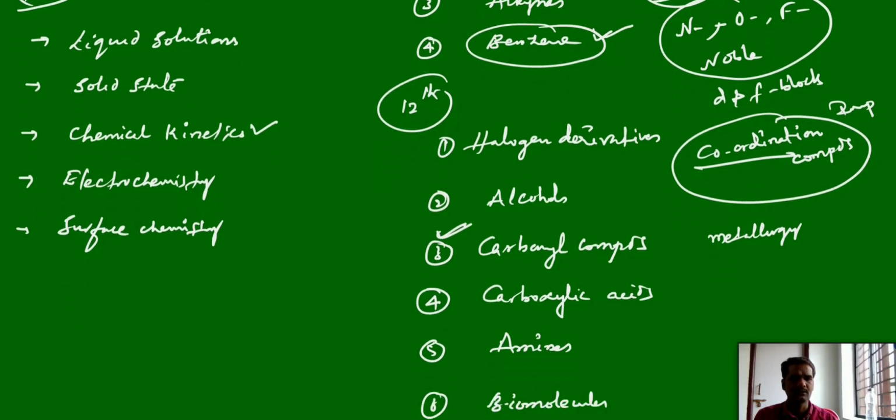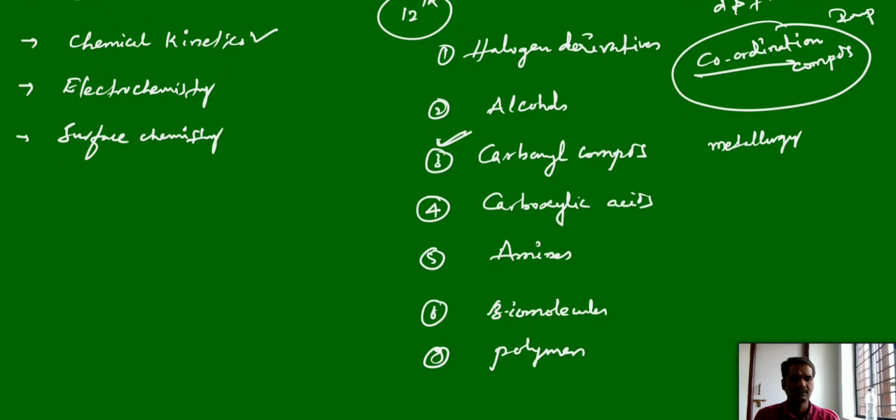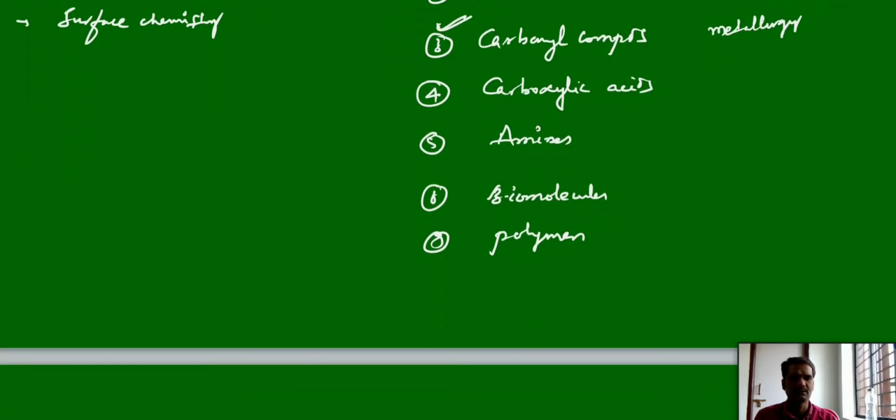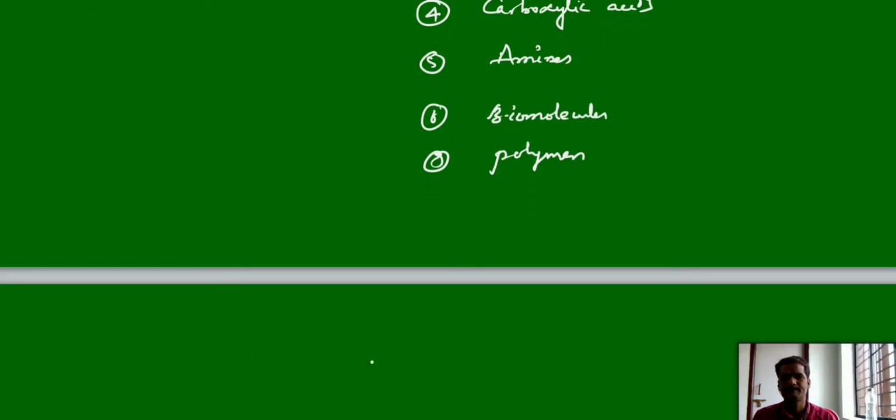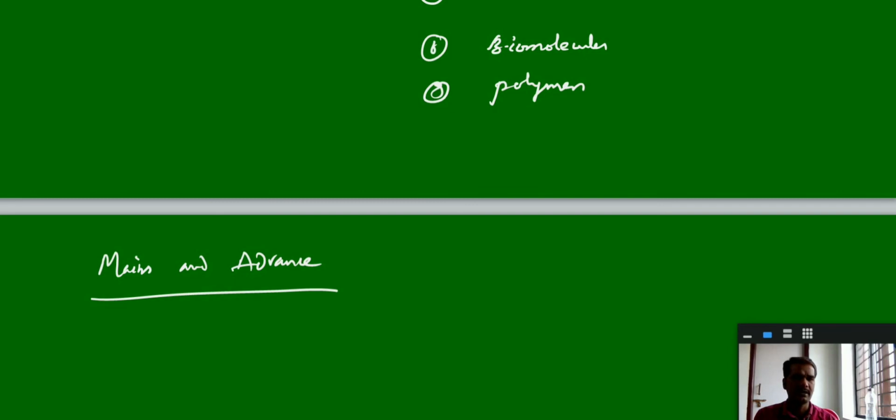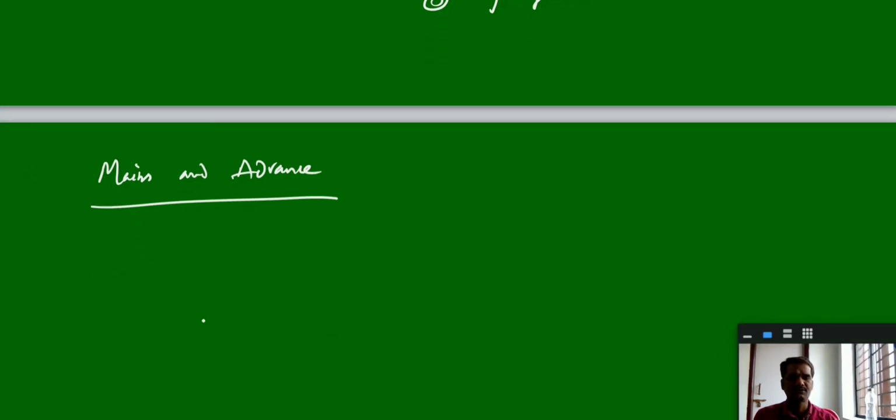These are the chapters. Now come to the competitive examinations. Mainly our focus here is JEE Mains and Advanced. Mostly in Mains and Advanced, the questions come from the 3 parts: physical, organic and inorganic, and the weightage is almost 30% each. So minimum 30% weightage you will get from each of physical, organic, inorganic out of 100%. We cannot say exactly 33%, but almost.